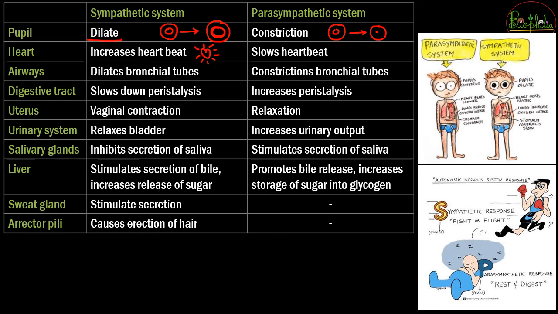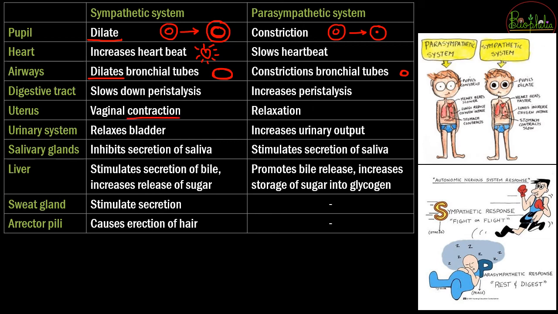Then the airways, that is whatever are your airway tubing, all those tubes are going to dilate, यानी वो बड़े बड़े हो जाएंगे. Whereas in the parasympathetic, they will become smaller, and in the parasympathetic constriction होता है when there are going to be allergies. So allergies के condition में, जो you see during asthma, you say that the bronchial tubes have constricted. That is because of the parasympathetic nervous system. Digestive tracts में क्या impact आएगा? The sympathetic is going to slow down peristalsis and the parasympathetic system is going to increase peristalsis.